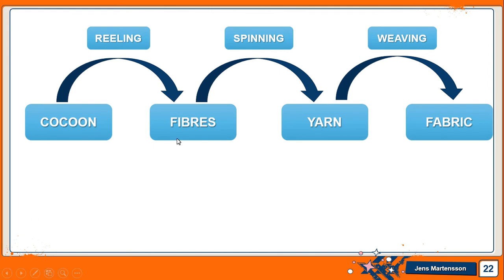Cocoons are first converted into fiber. That process is called reeling. Fiber is converted into yarn. That process is called spinning. And the yarn is converted into fabric. That process is called weaving, right? So these are the processes that are involved in the processing of silk, right?